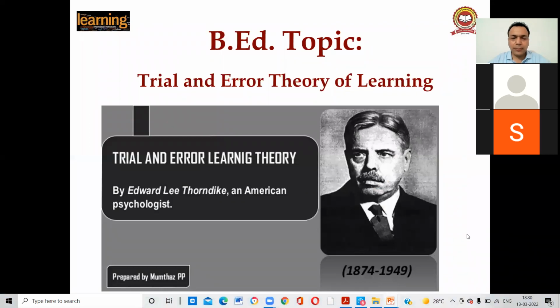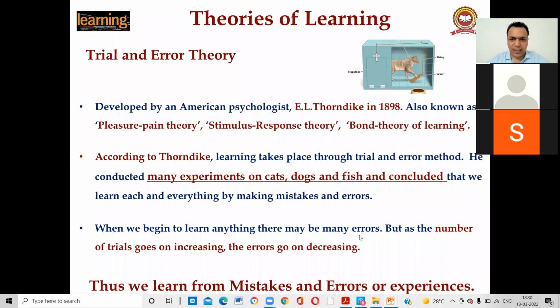It was given by the renowned American psychologist Thorndike. The name of the topic is the trial and error theory of learning. It was given by Edward Lee Thorndike, an American psychologist. He said that it is also called the pleasure and pain theory, stimulus response theory, bond theory of learning. Thorndike says that learning takes place through the trial and error method. In simple terms, he wanted to say that learning takes place through trial and error. We learn by making mistakes.